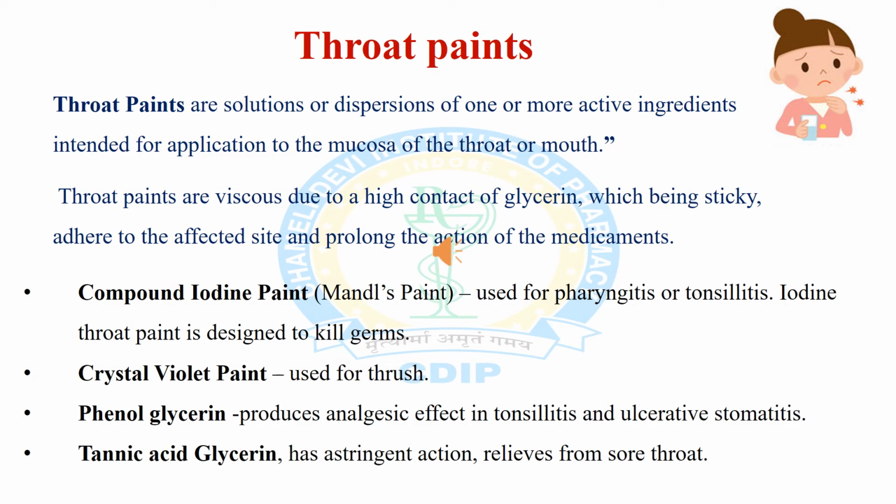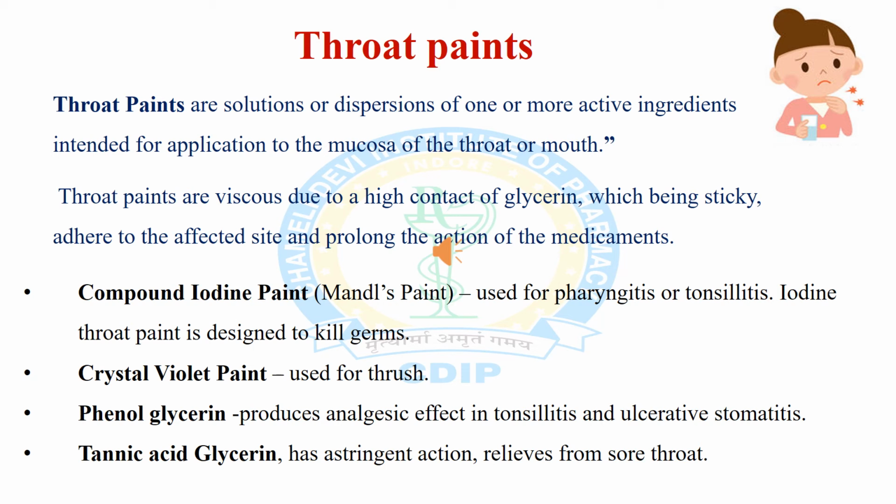Now after mouthwashes, next is throat paint. Throat paints are solutions or dispersions of one or more active ingredients or medicaments intended for application to the mucosa of the throat or mouth.